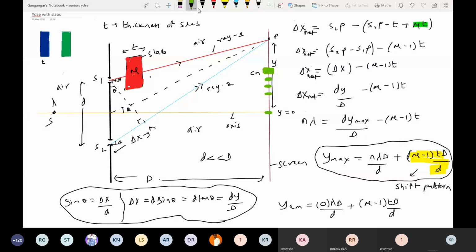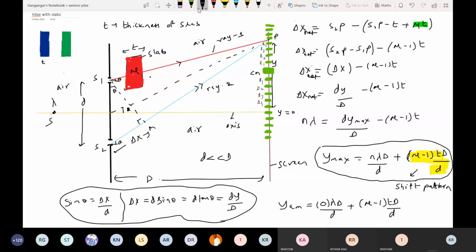What names can you give? You can give names like this. This central maxima, this will be B1, B2, B3, B4, or n equal to 1, 2, 3, 4, you can write. Similarly, here also, first order bright fringe, second order bright fringe, third order bright fringe, or n equal to 1, 2, 3, 4 also you can write.